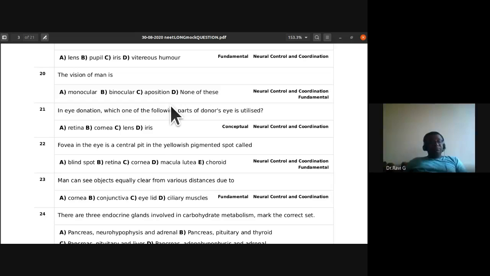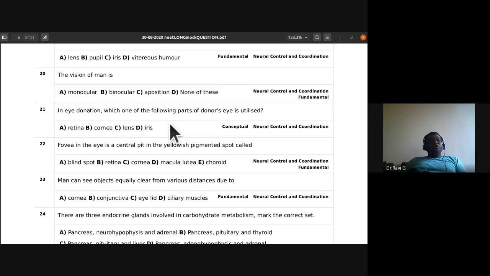Monocular. In birds, there is a telescopic eye. Okay, they are able to see far off things as larger things. So birds have this telescopic eye. Okay, so the vision of man is binocular. So that is the answer.